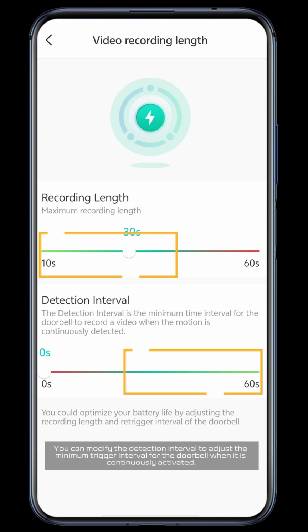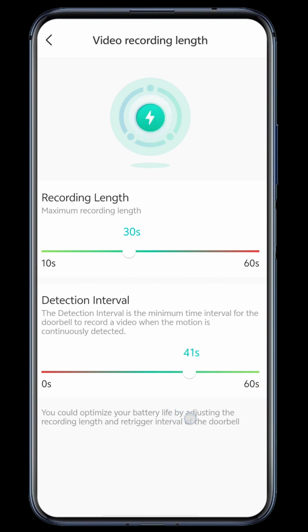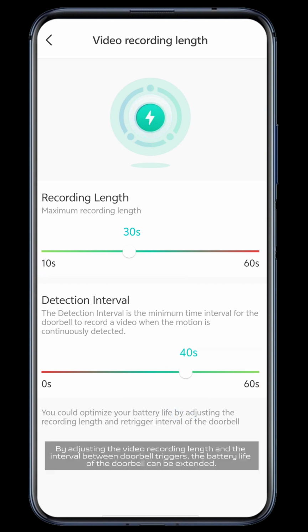You can modify the detection interval to adjust the minimum trigger interval for the doorbell when it is continuously activated. By adjusting the video recording length and the interval between doorbell triggers, the battery life of the doorbell can be extended.